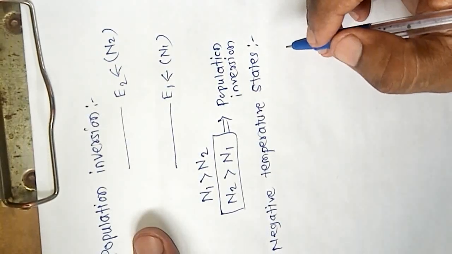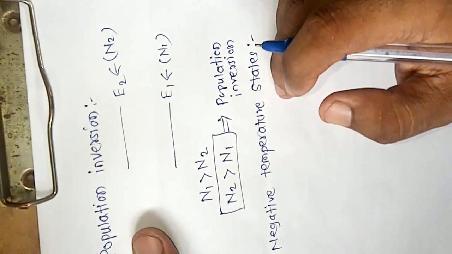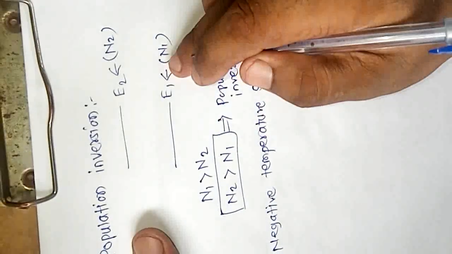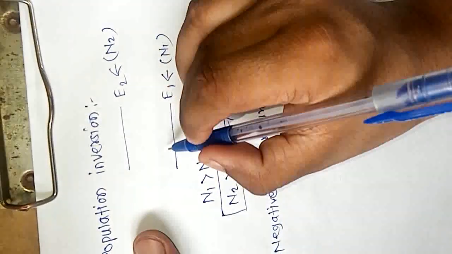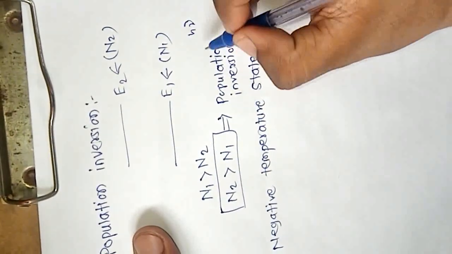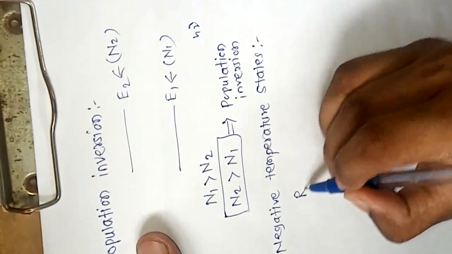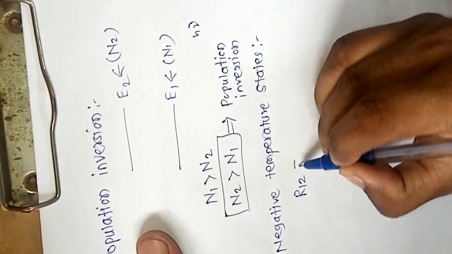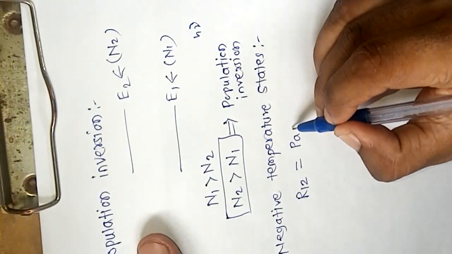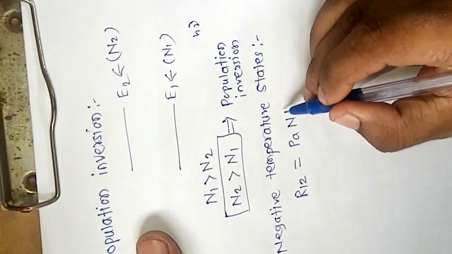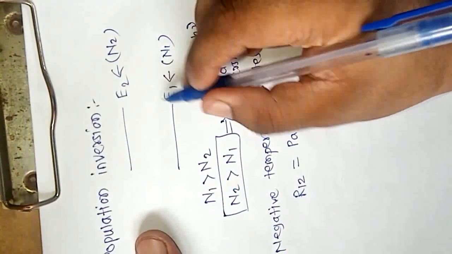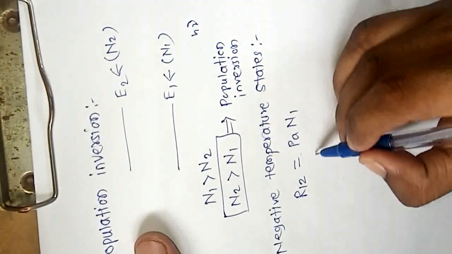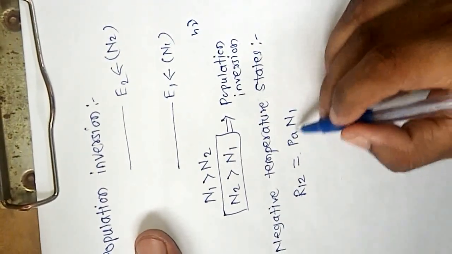We know in the case of stimulated absorption, an atom from the ground state energy level absorbs an incident photon having energy h nu and goes to the excited state. In this case, the rate of transition R12 is equal to PA into N1, where N1 is the number of atoms in the ground state energy level E1, and PA is the probability of stimulated absorption.